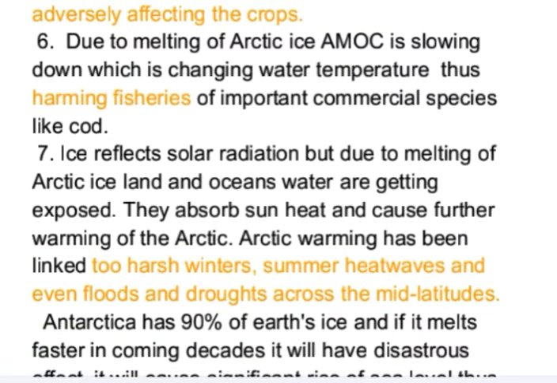Ice reflects solar radiation, but due to melting of Arctic ice, land and ocean waters are getting exposed. They absorb sun heat and cause further warming of Arctic. Arctic warming has been linked to harsh winters, summer heat waves, and even floods and drought across the mid latitudes.